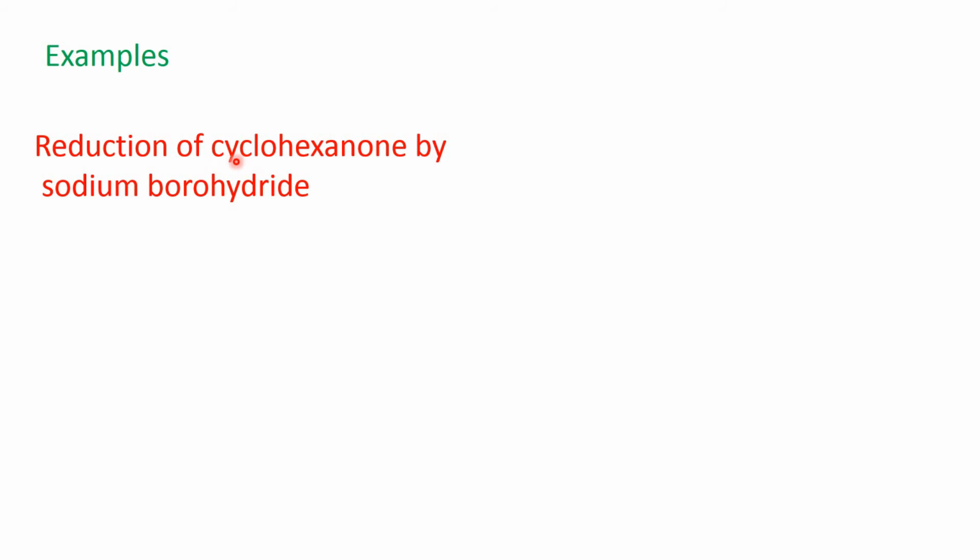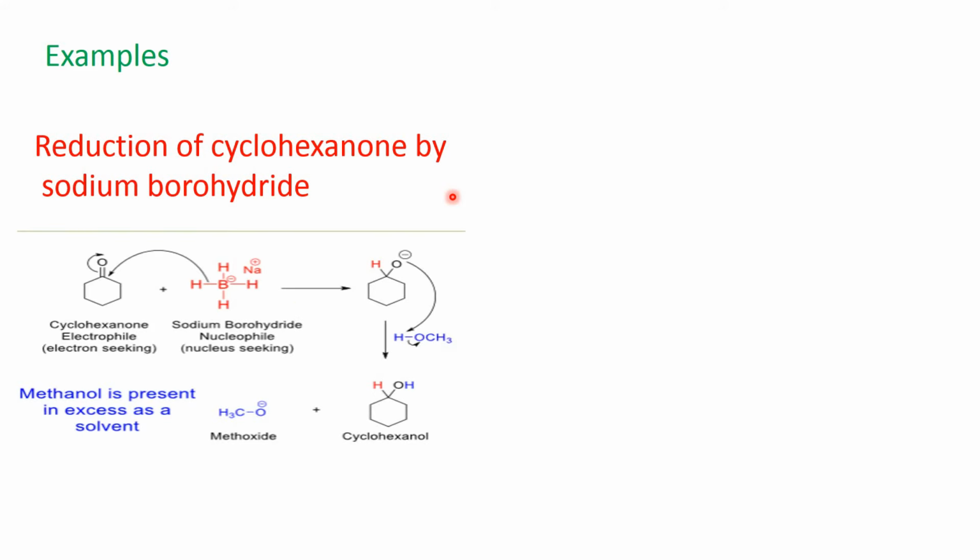The first example, reduction of cyclohexanone by sodium borohydride. So mechanism is same. This hydride ion from this molecule, sodium borohydride, comes to this carbonyl carbon atom. Then this bonded electron pair shifted to oxygen. So O minus, and then O minus takes hydrogen from this methanol. So methoxide ion is formed, which will remain with sodium ion, that is sodium methoxide, and here you will get the alcohol, that is cyclohexanol.